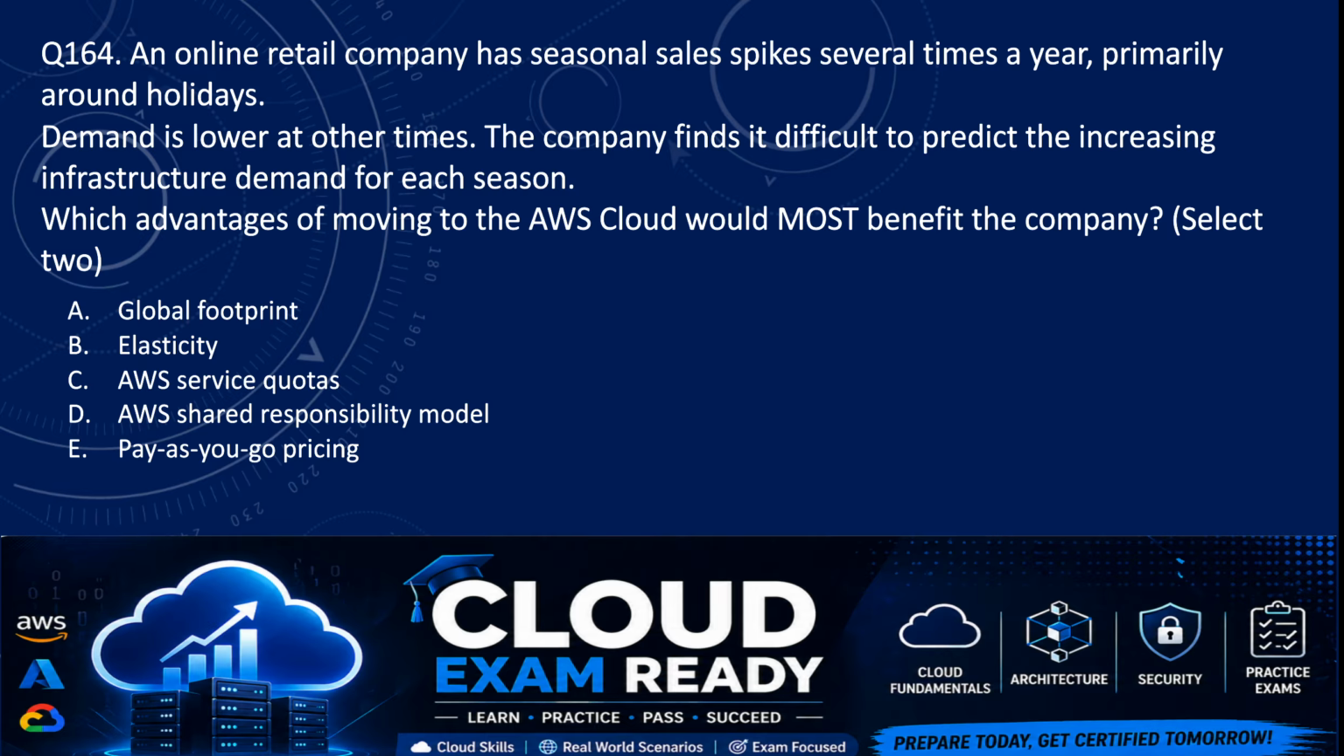So options are option A, global footprint. Option B, elasticity. Option C, AWS service quotas. Option D, AWS shared responsibility model. And option E is pay as you go pricing. So the correct answer here is, so the problem is the company finds it difficult to predict the increasing infrastructure demand for each season. So here the options are elasticity is first option, which is B, and second is E, which is pay as you go pricing. So these two will be most benefit for the company.